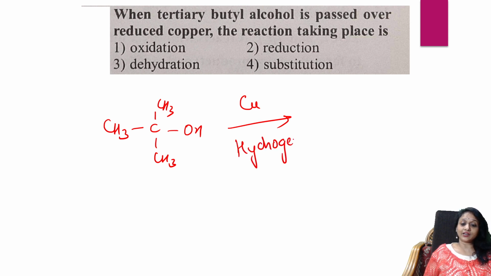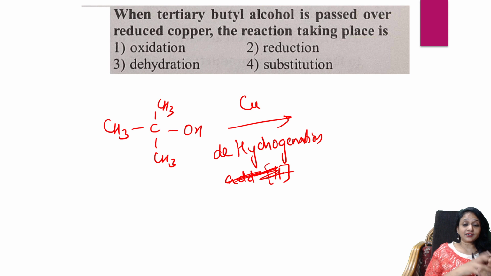So hydrogenation or dehydrogenation? Yes, wrong. Because it is a reducing agent. Yes, it will do dehydrogenation, not add. It's going to remove hydrogen. From where, students? See, basically, one second. What is the confusion? Wrong. Again, this is also because copper, when it is there, it's going to remove water.